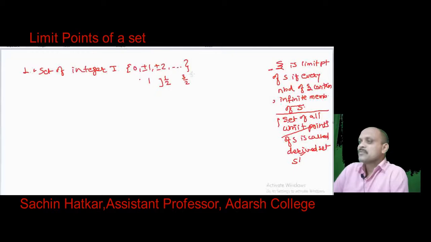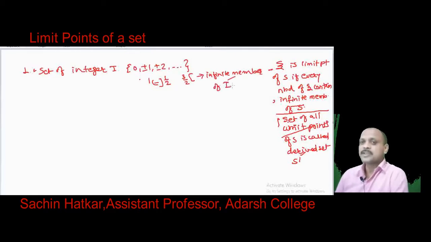Okay, it contains 1. Look at this. It contains 1, but it does not contain infinite members of I. It contains infinite members of real numbers, but it does not contain infinite members of I, and therefore this is about 1. Similarly, we can show that minus 1 is also not a limit point, 2 is also not a limit point, or any integer is not a limit point, and therefore the set I has no limit point.